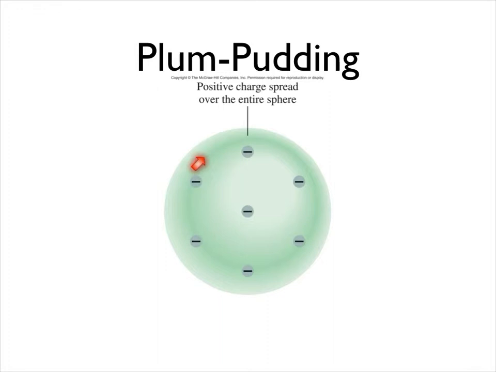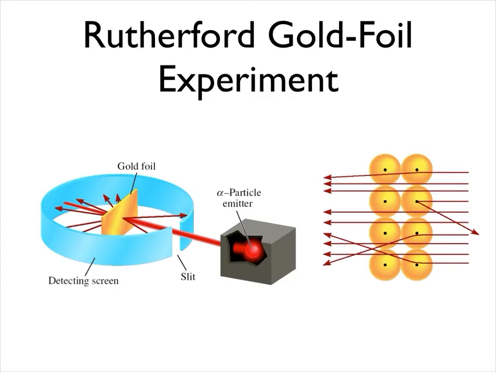So in order to test this model of the atom, Ernest Rutherford came up with a very ingenious experiment. Now, what Rutherford did is he took a thin sheet of gold foil and he shot an alpha particle stream at that gold foil. And he had a detecting screen surrounding the foil. And what happened is those alpha particles would go toward the gold surface, and most of the time they'd go right through.